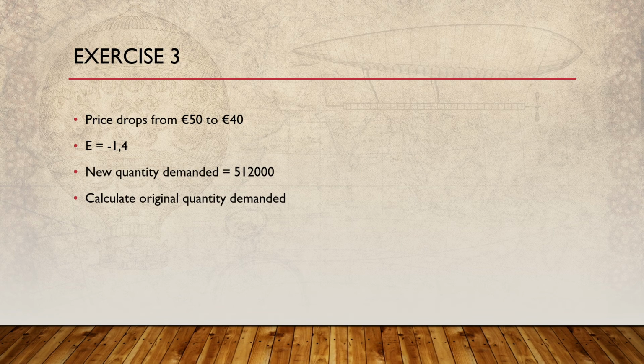Question 3 is, we have a price drop from 50 to 40 euros. Elasticity is at 1.4. The new quantity demanded is a big number. It's 512,000 units. This might be a company that's buying something, right? A lot of units. And the question over here is calculate the original quantity demanded.